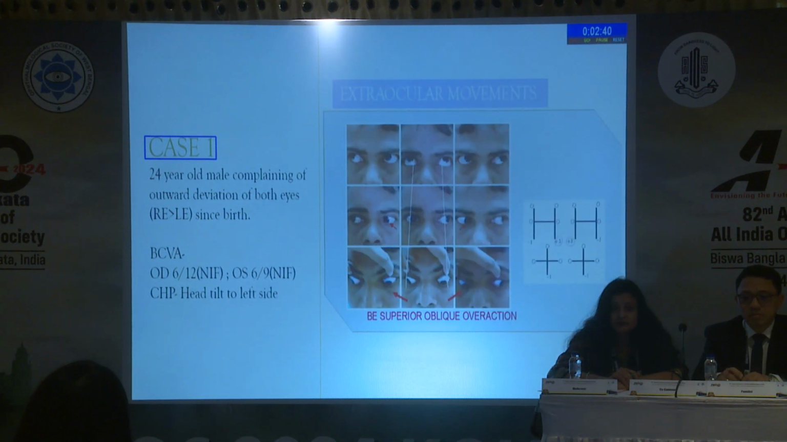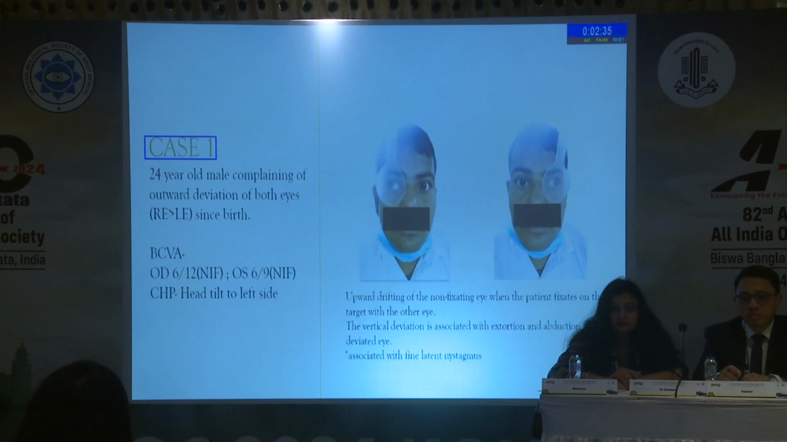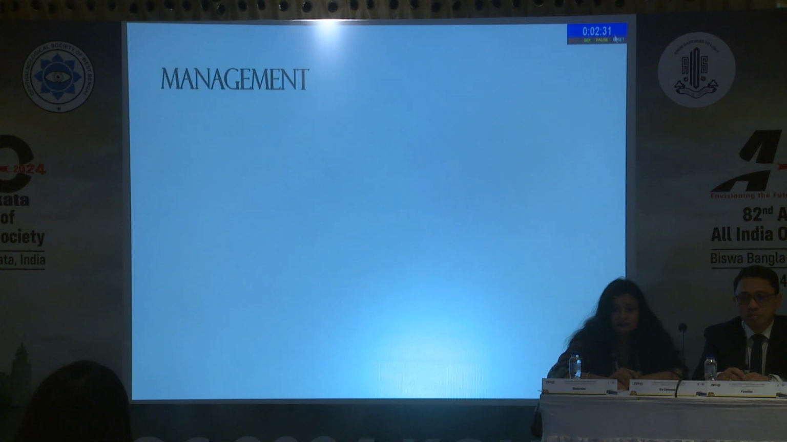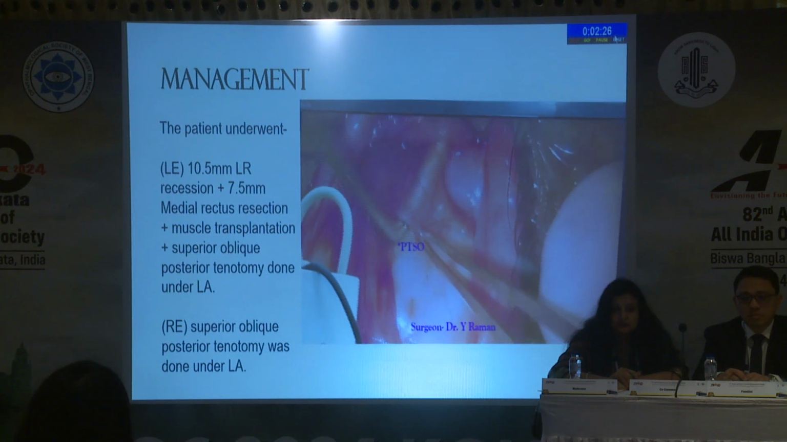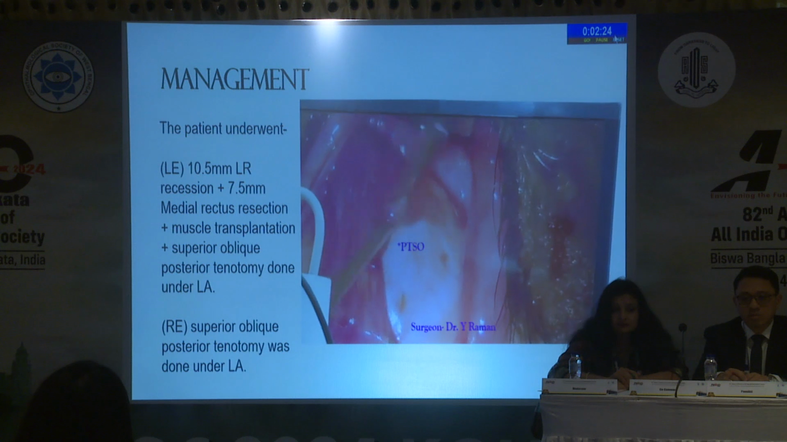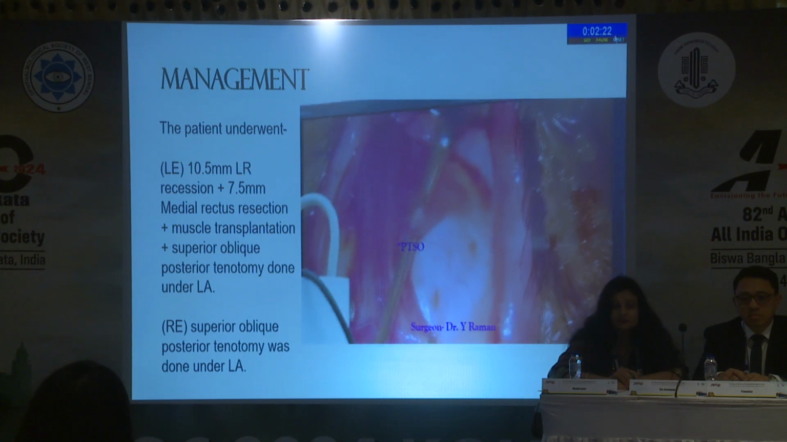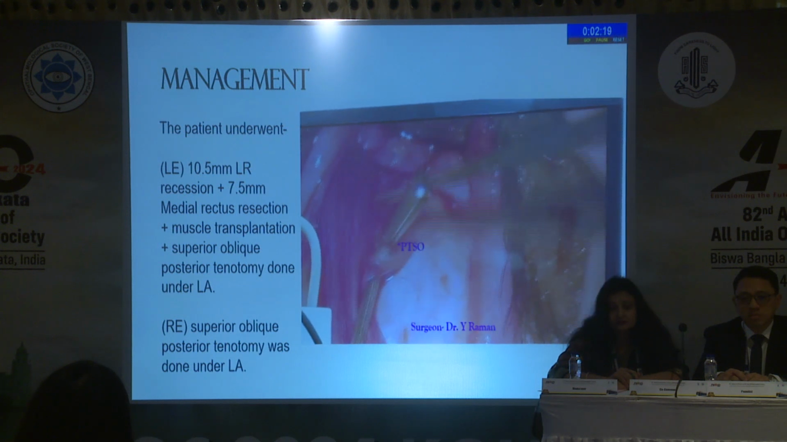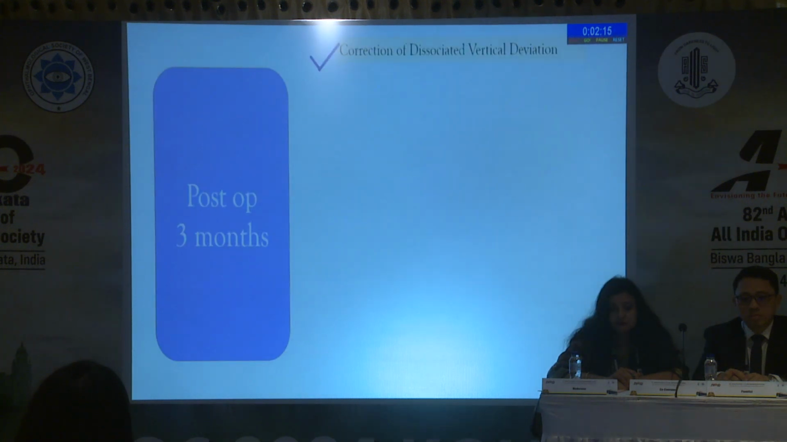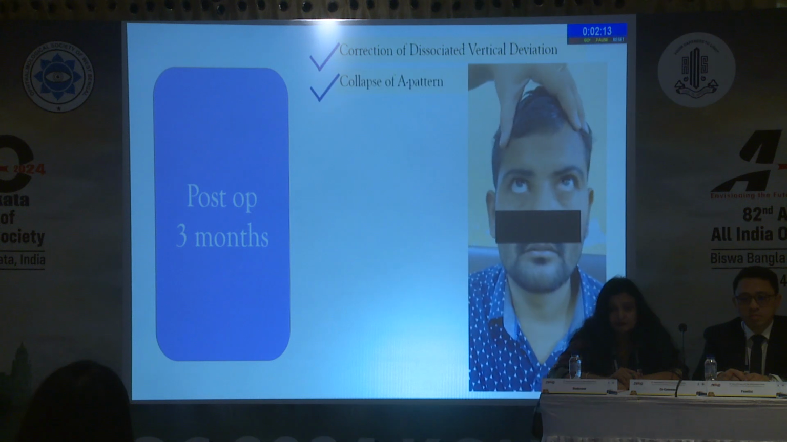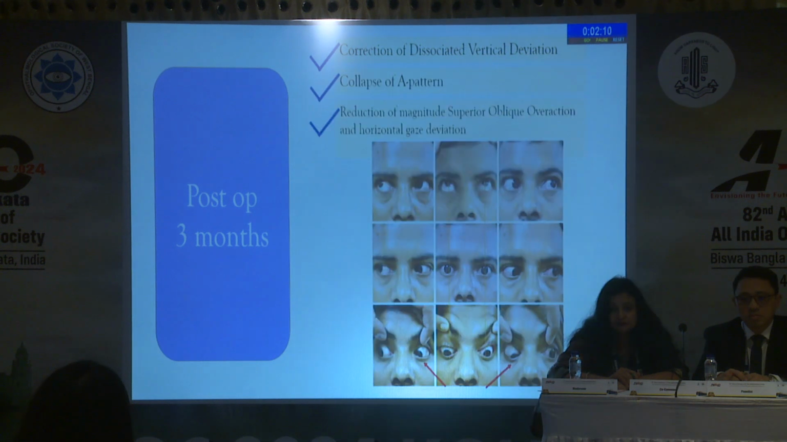He also presented with both eye superior oblique overaction, as we can see in the 9 cases, associated with DVD, which was associated with extorsion and abduction of the deviated eye with fine latent nystagmus. To manage this case, he underwent a left eye lateral rectus resection with medial rectus resection and its muscle transplantation, and both eye superior oblique posterior tenotomy, as we can see in this video. Post-operatively, a very good correction of DVD was seen, a collapse of the A pattern was seen, and also a correction of the superior oblique overaction was seen.